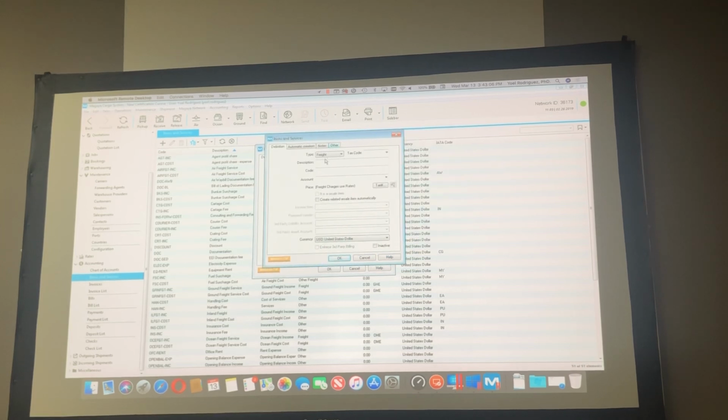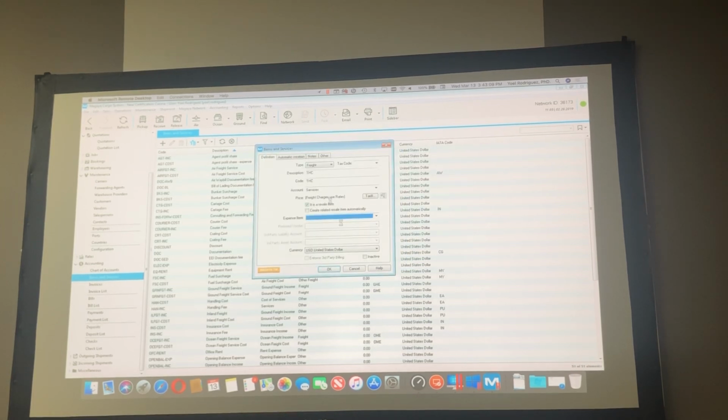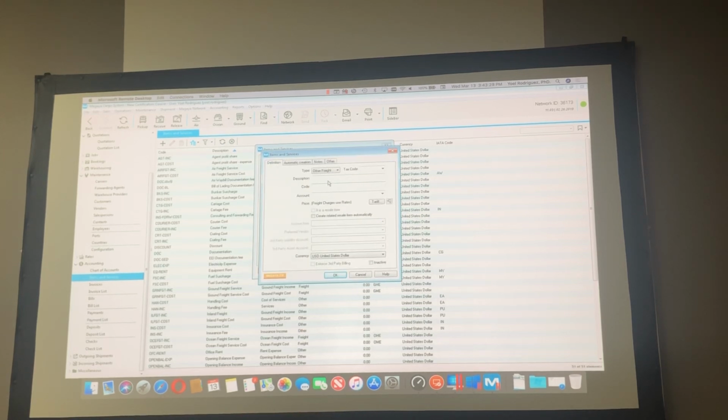What will be the type? The type, remember, TAC, what is the type of TAC? So far, who knows? What? Other freight. Yeah, you are right. Perfect. It's other freight. And then now I'm gonna add the expense item. Now I create the cost of goods sold. Exactly. For that income. So I'm gonna type here TAC.